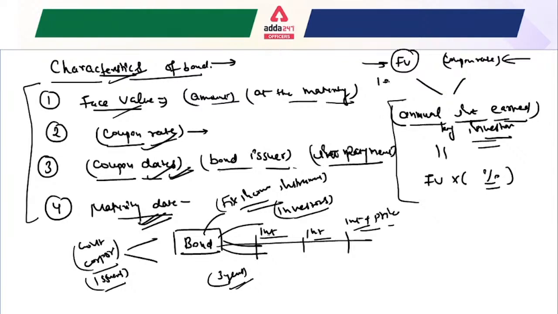Suppose the face value that is given is 1000 and the coupon rate is 10%. Let us understand from the example here. Suppose a bond has a face value of 1000 rupees and a coupon rate of 10%. The maturity period given is 3 years.